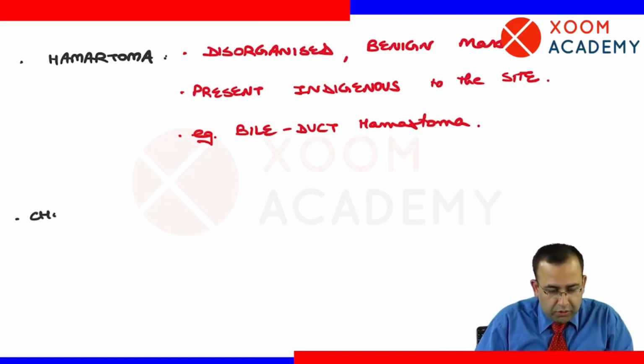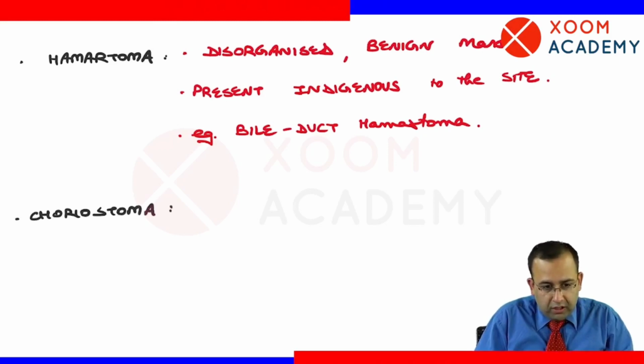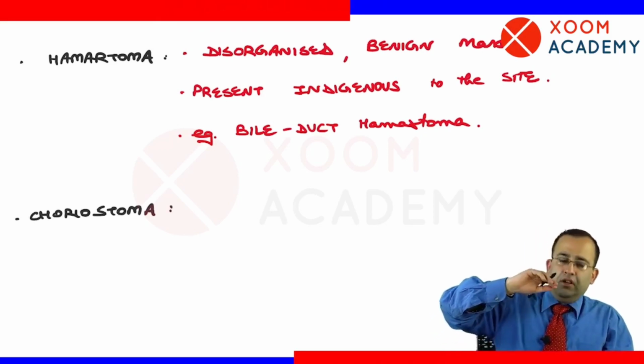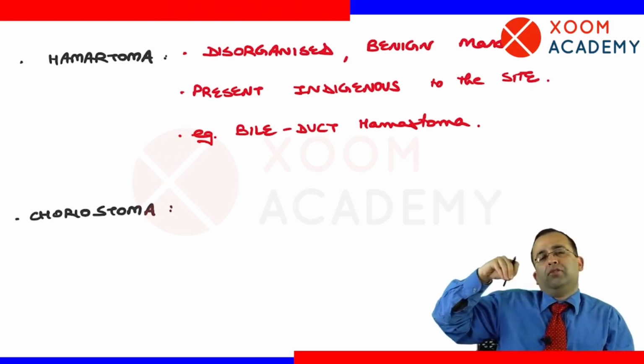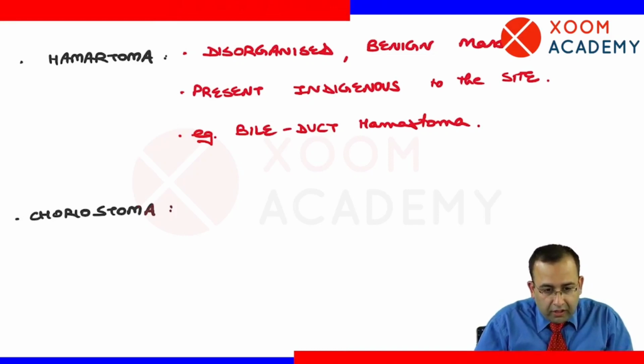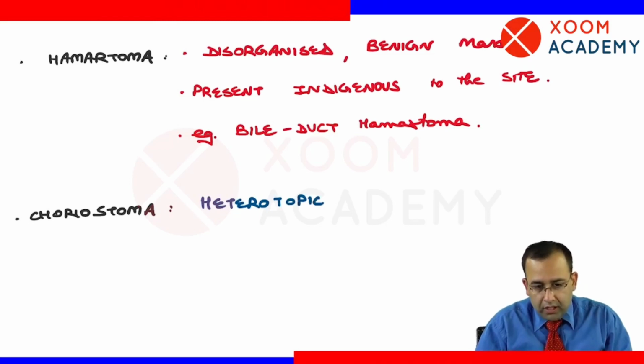Versus choristoma. देखो बहुत कॉमनली इन दोनों टर्म्स में डिफरेंस पूछा जाता है. Versus choristoma. The name tells you everything. चोरी करके it has gone to another site. Choristoma is a heterotopic rest of cells.